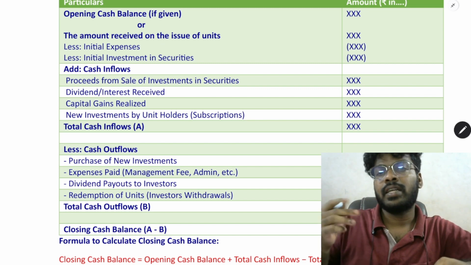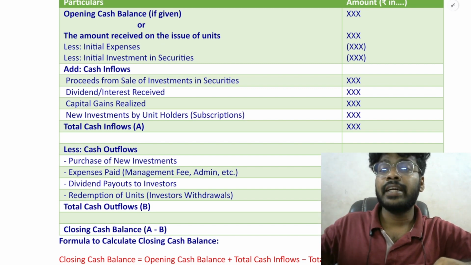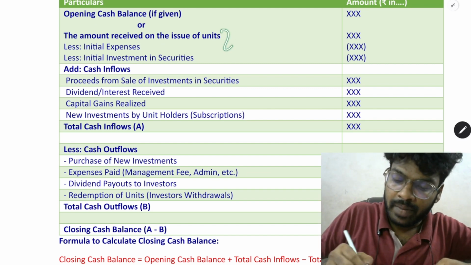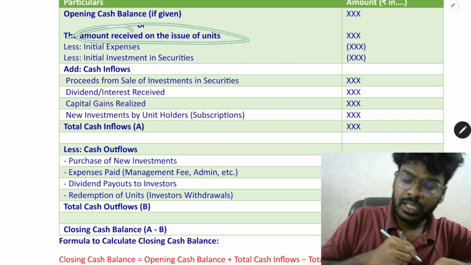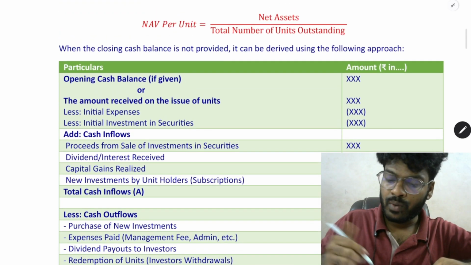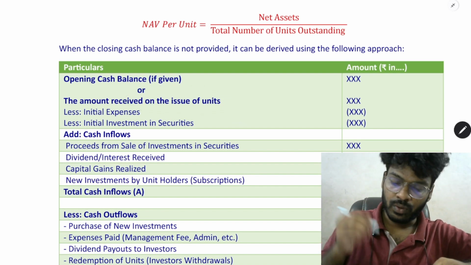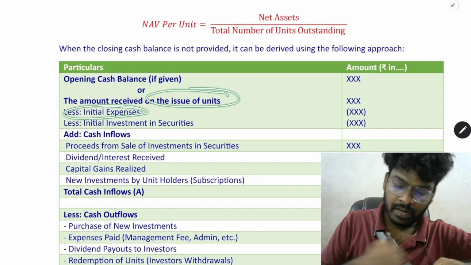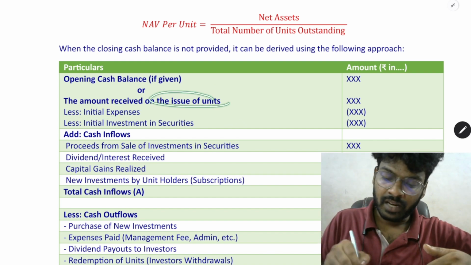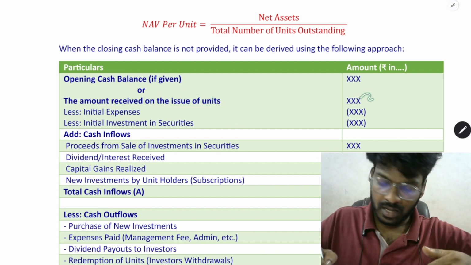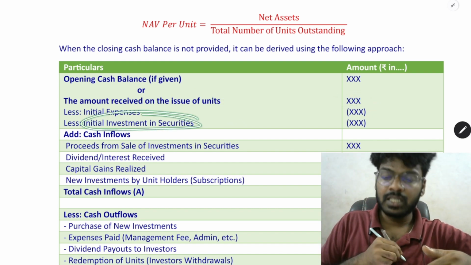Or sometimes the question says initial public offer. That means the mutual fund is created just now. Today the mutual fund is incorporated and units are issued. Then the amount received on issue of units, less initial expenses to collect the fund from the investors, is reduced from the total amount received, minus the initial investment in securities.